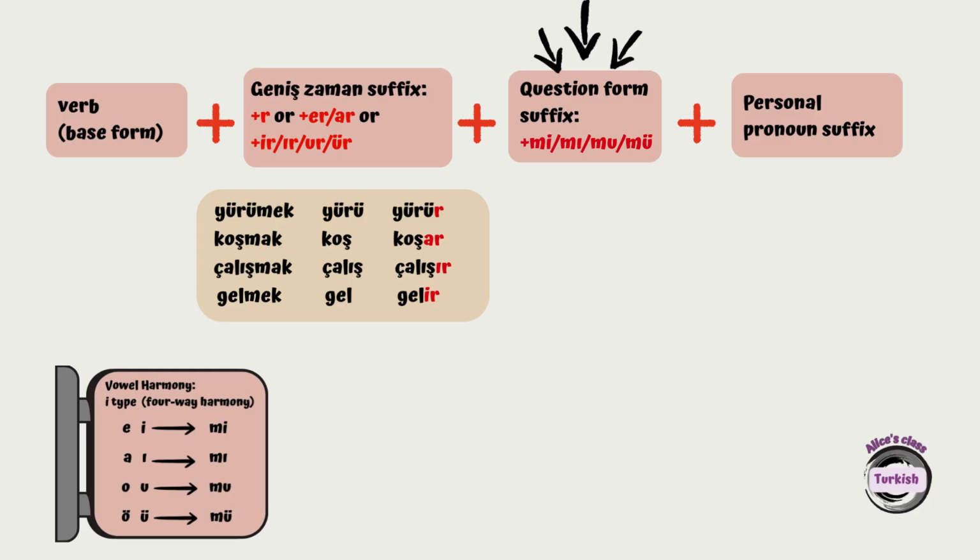So let's take a look at our examples one more time. So we have yürür. So I'm going to attach the question form suffix. Last vowel is ü, so I'm going to attach mü. Yürür mü? But it should be written separately. Koşar, last vowel is a, so it's going to be koşar mı. Çalışır, last vowel is ı, so it's going to be çalışır mı. Gelir, last vowel is i, so gelir mi.